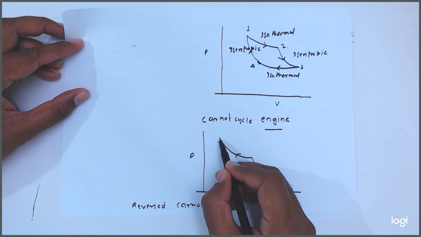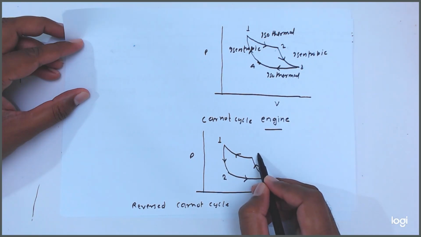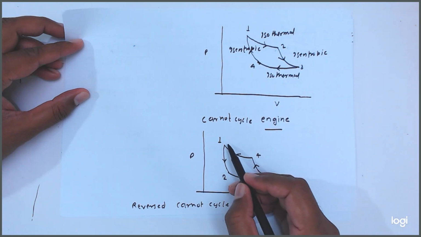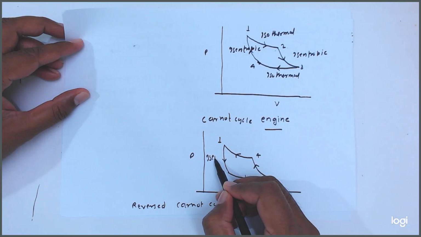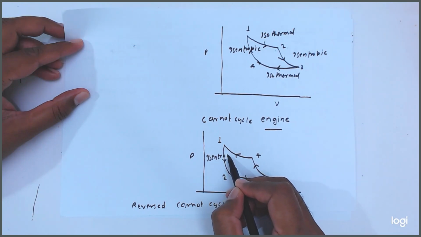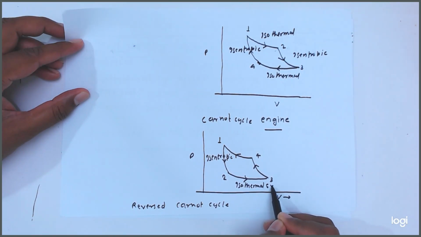Getting friends? Then this is 1, 2, 3 and 4. So 1 to 2 is isentropic expansion. This is isothermal expansion.